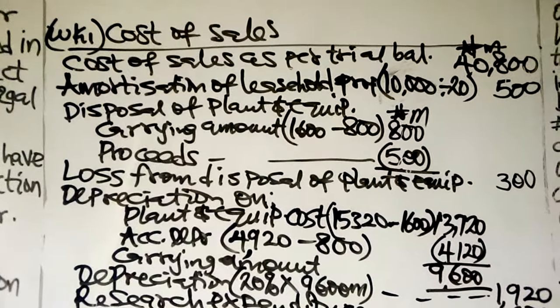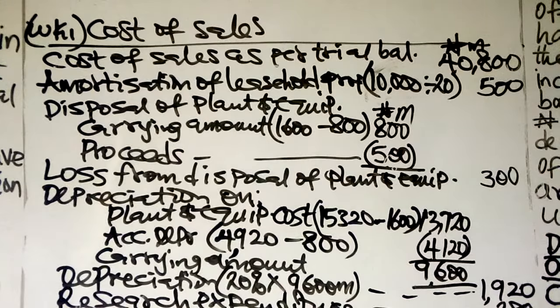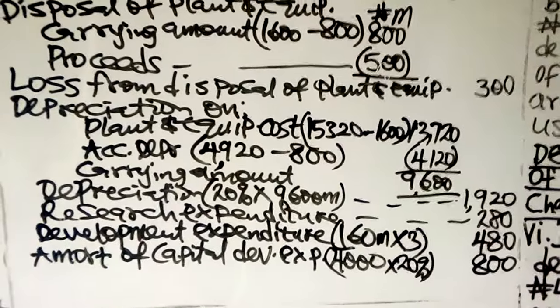Now, having calculated that, and considered all necessary details to be adjusted in our cost of sales, you may then sum up your cost of sales. Now let's cast.